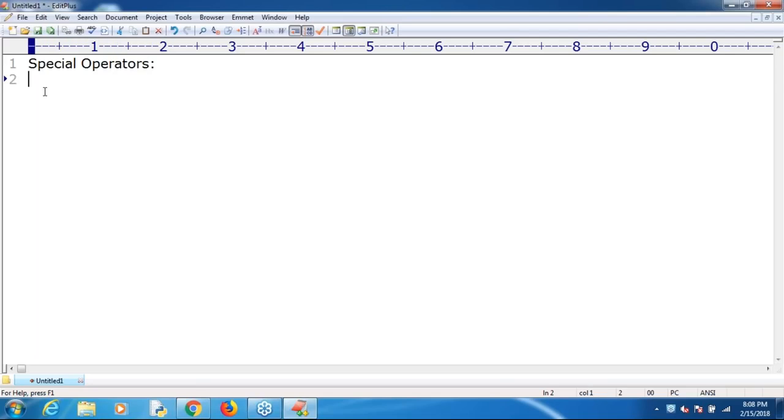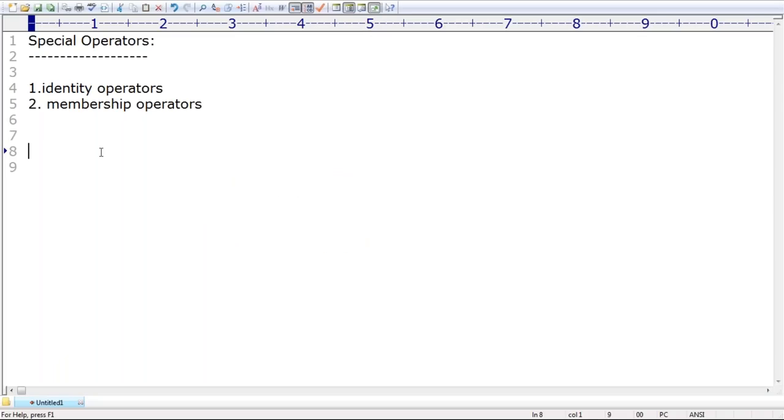There are some special operators in Python. Can you spell out how many special operators there are? Identity operators, and the second one is membership operators, right? These two are special operators in Python. Remember that. They are special because most of the time, in other languages, you can't expect these things. That's why these are special operators.